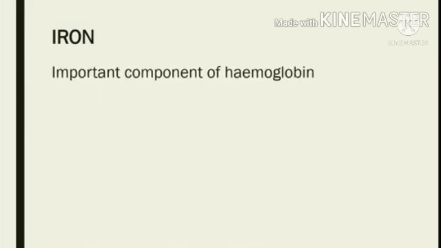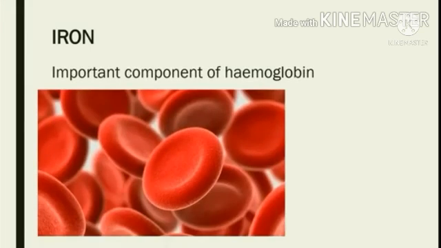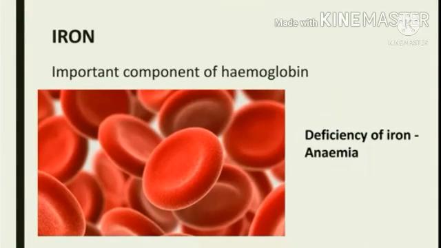The last two minerals which we are going to be discussing are the microminerals. Under that, we will be discussing iron and iodine. So first, let's take a look at iron. So iron is a very important component of hemoglobin, and deficiency of iron in our diet will lead to a condition which is known as iron deficiency anemia.